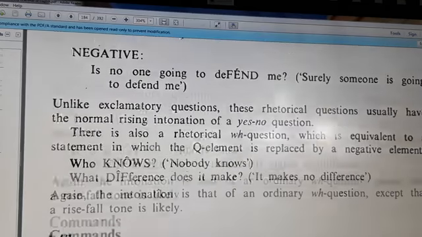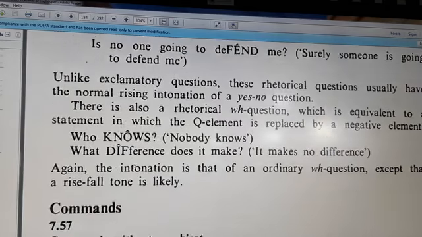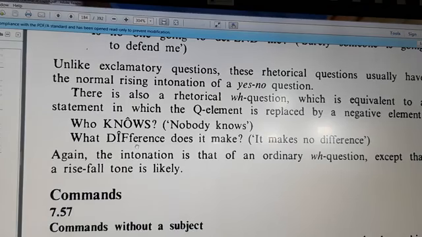When we talk about double-edged rhetorical questions, it is the same. When it is positive, who knows? Nobody knows. The double-edged word can be replaced by a negative element. Who knows? Nobody knows. Who cares? Nobody cares. What difference does it make? It makes no difference. The same again here.